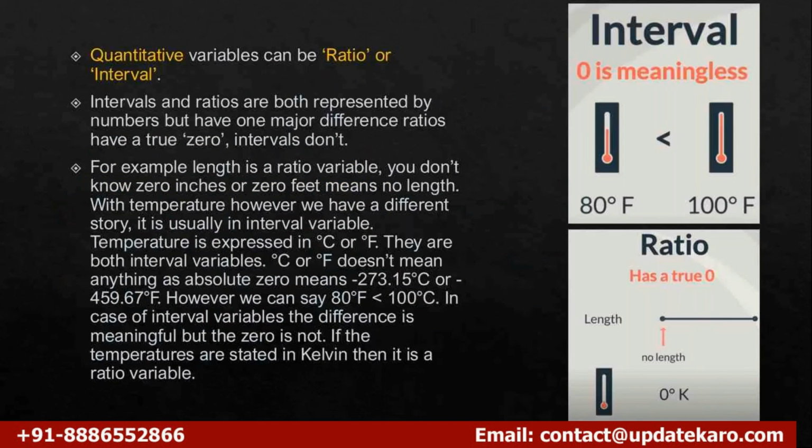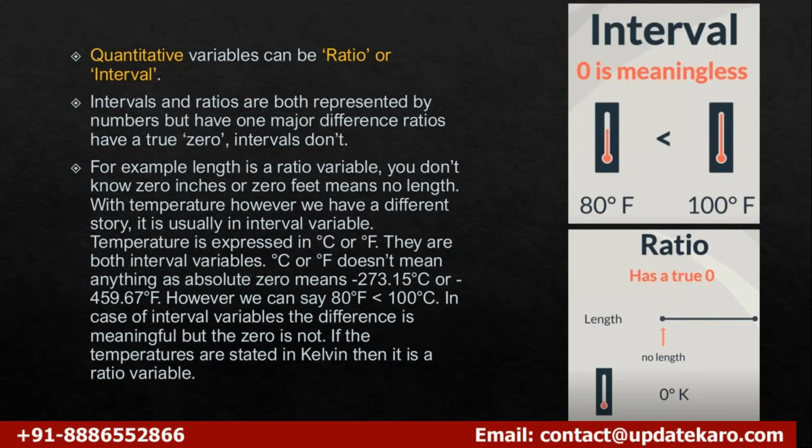And then we have quantitative variables, which can be divided into either ratio or interval. So what is ratio? When you take an example of length, when you say 0 centimeters, 0 millimeters, or 0 kilometers, the length is 0.